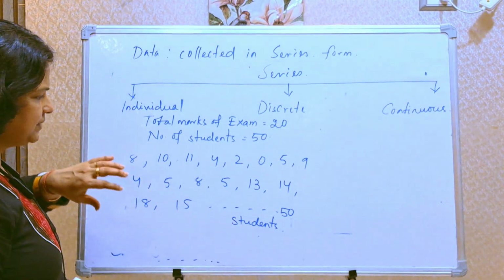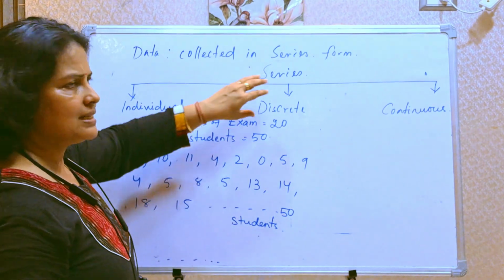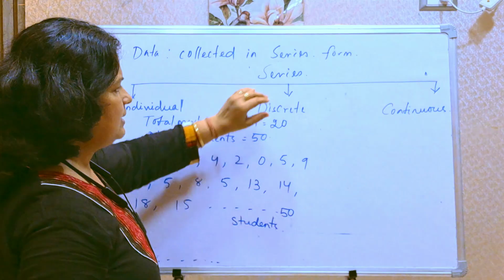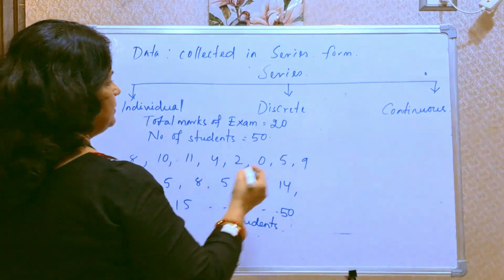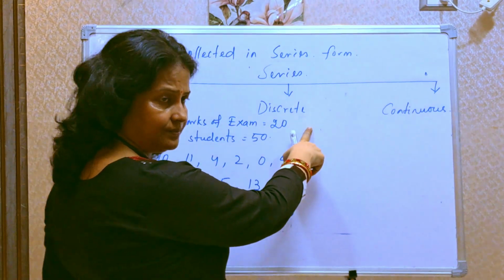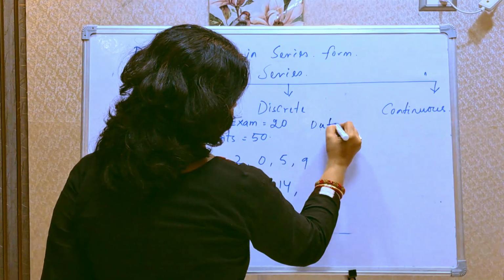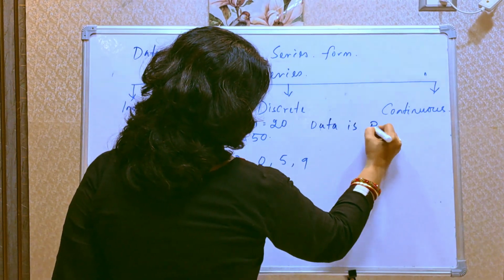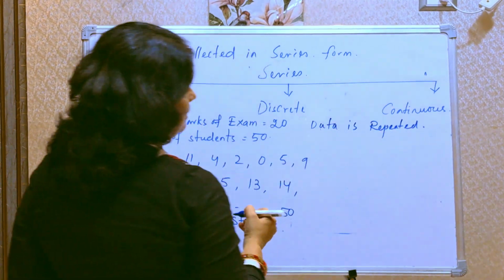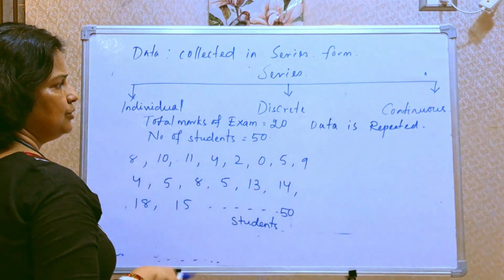To overcome this drawback, discrete series is applied. Discrete series is used when data is repeated and the variety of data is also less.